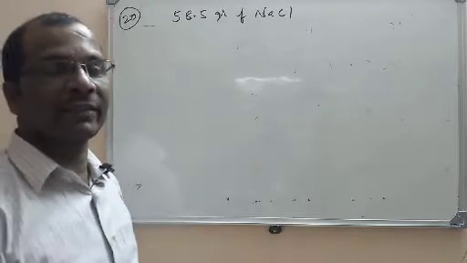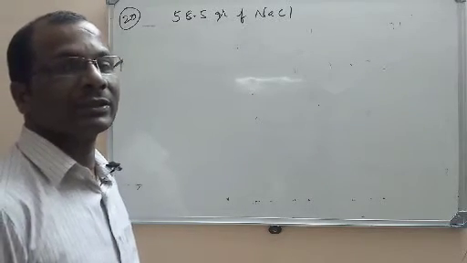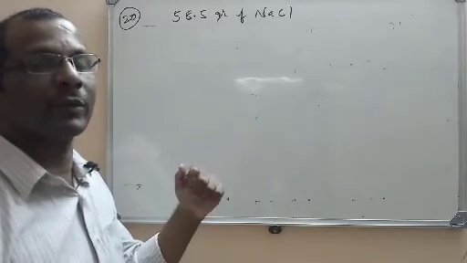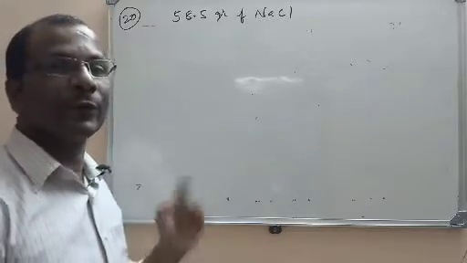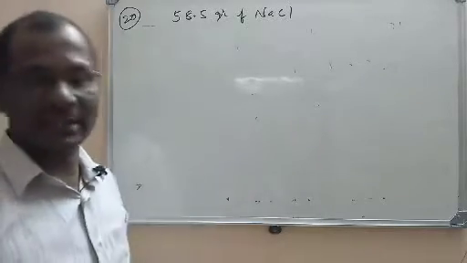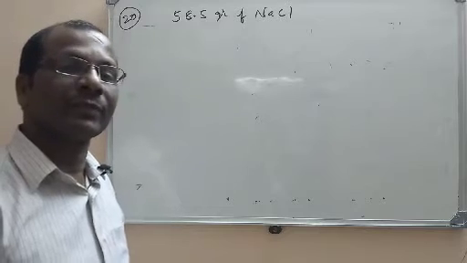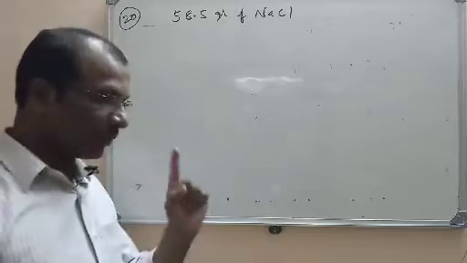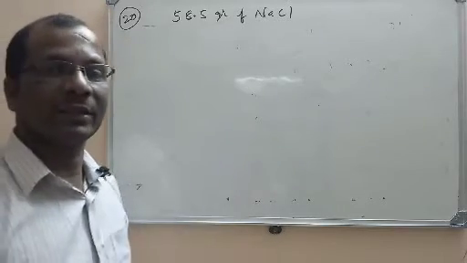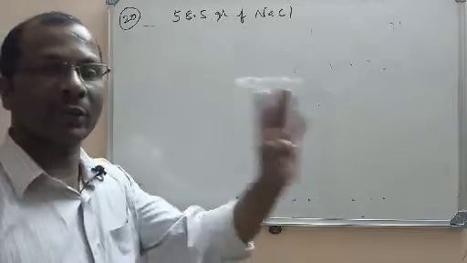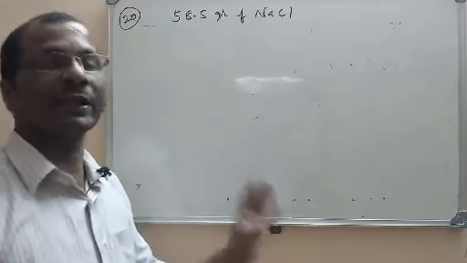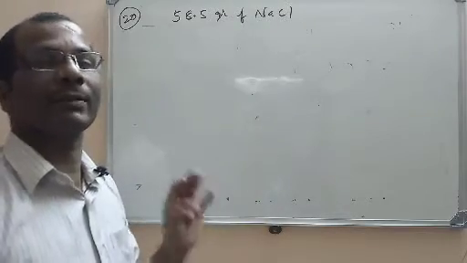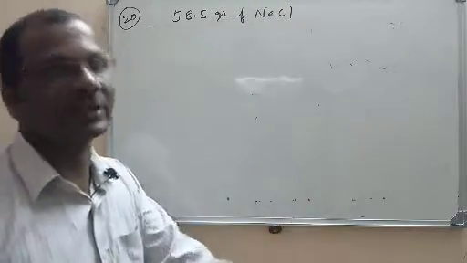Here the mass of NaCl is given, so we can find the number of moles of NaCl. If you find the number of moles, we can find the number of atoms. If you know the number of atoms, you can find the number of unit cells also, because NaCl is an FCC crystal. One FCC unit cell will have 4 atoms. If we have 4 atoms, that gives 1 unit cell. If we have 8 atoms, that gives 2 unit cells. If we have 12 atoms, that gives 3 unit cells.